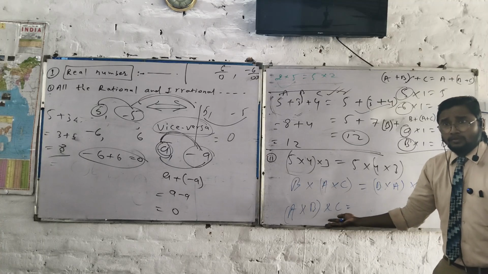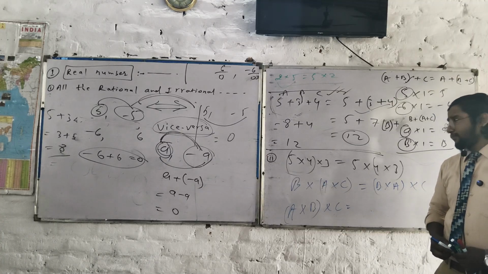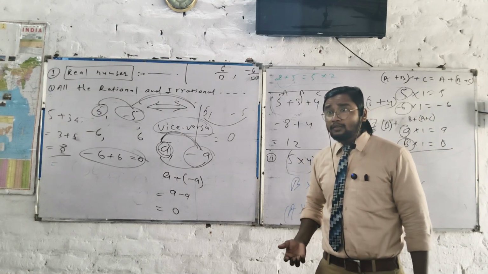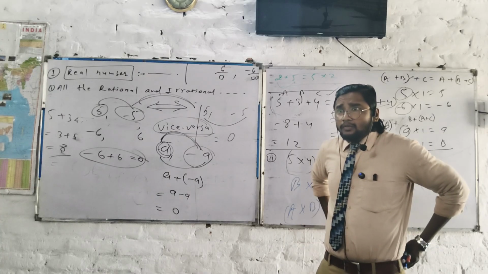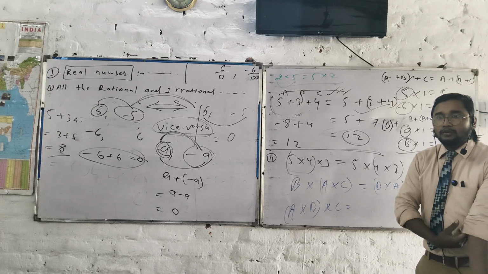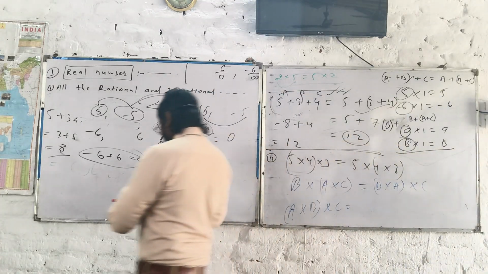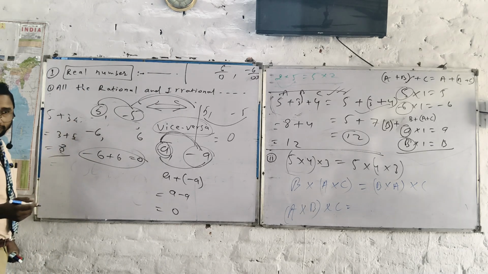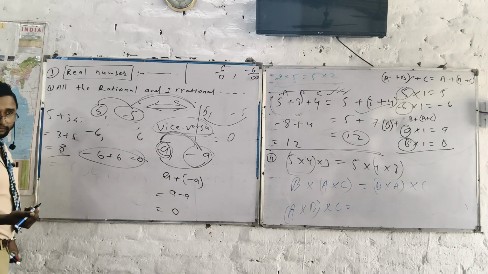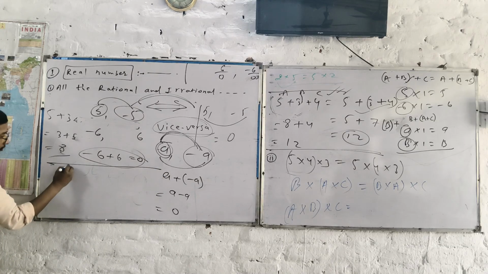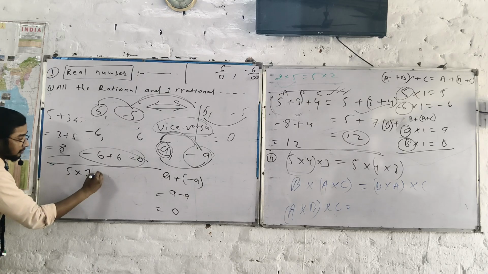So, what examples? Come here on the board and write an example. Okay, what kind of example should I take? 5 into 7. 5 into 7 into root 3.